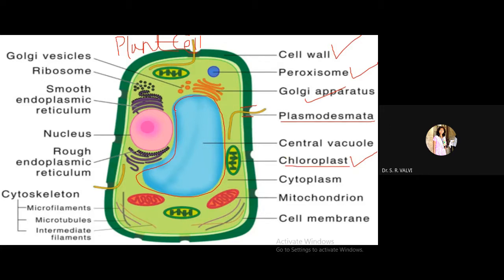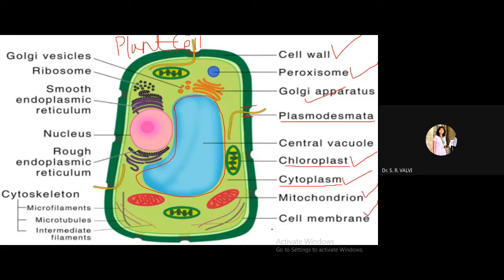Then this is the cytoplasm. Dense cytoplasm is present in a plant cell, and cytoplasm is the place where protein synthesis takes place. Then mitochondria, the same role as in the prokaryotic cell, in the animal cell. Then this is the cell membrane.